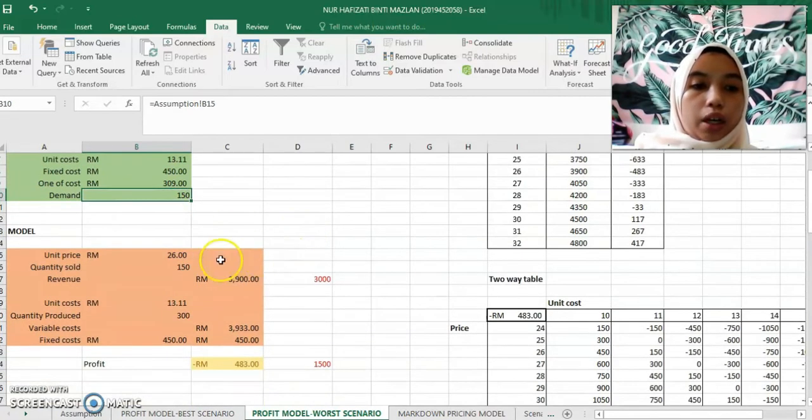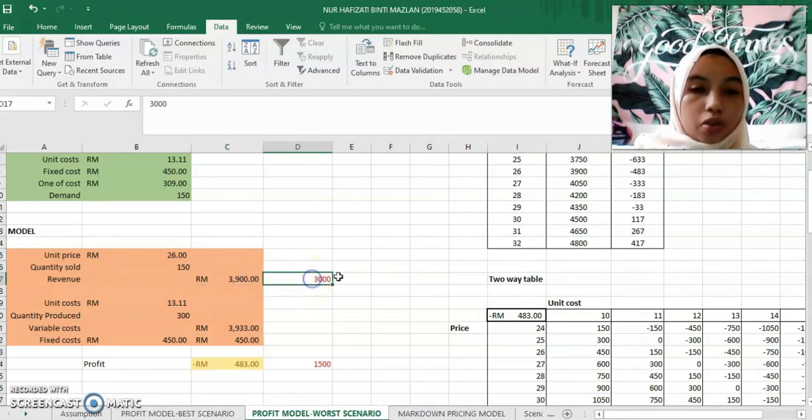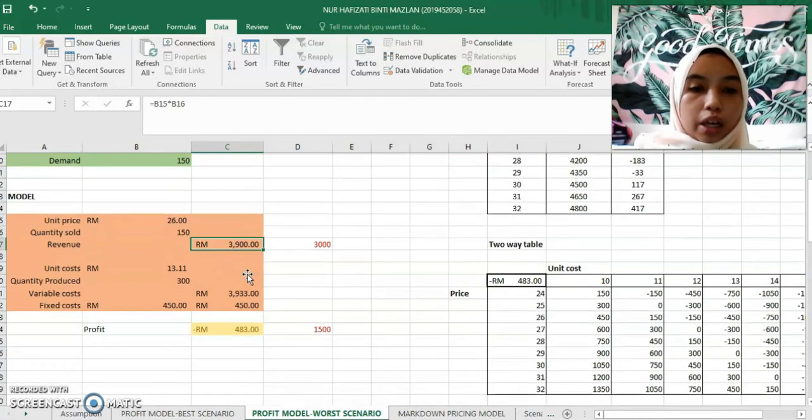First, I will run the model, where the unit price is 26 ringgit and the quantity sold is 150 units. The revenue is the unit price multiplied by the quantity sold, so the revenue is 3,900. This exceeds my expectation, which was 3,000 ringgit.